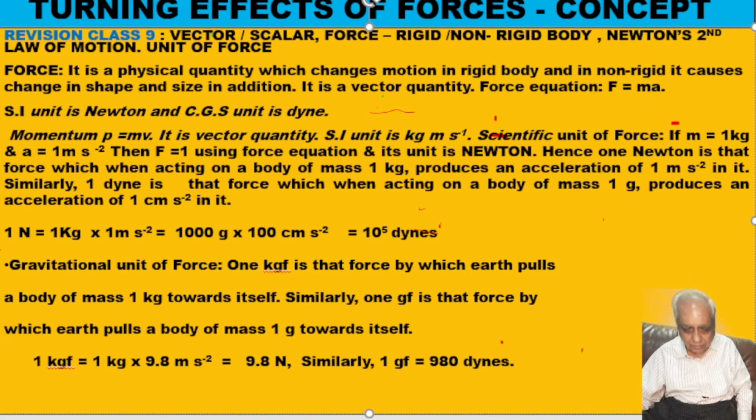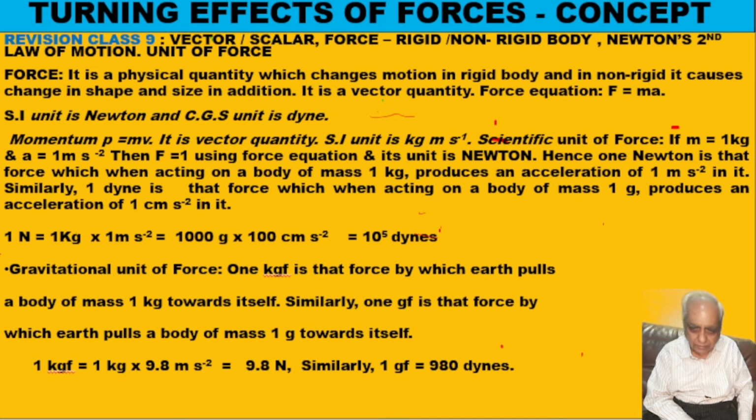Then the third law of motion tells us that to every action there is an equal and opposite reaction. Now what do we mean by action and reaction? If you take a ball and hit it on a wall, the ball will bounce back. With what speed, with what velocity?